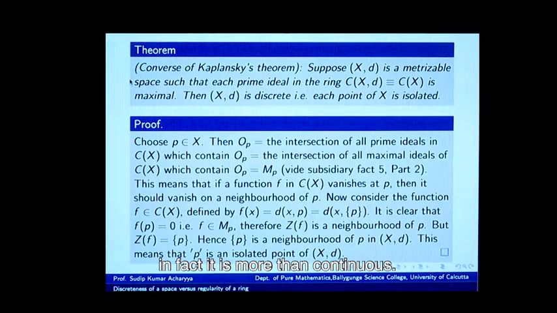In fact, it is more than continuous, it is uniformly continuous, and such a function vanishes at the point P because the distance of a point from itself is 0 in any metric space,